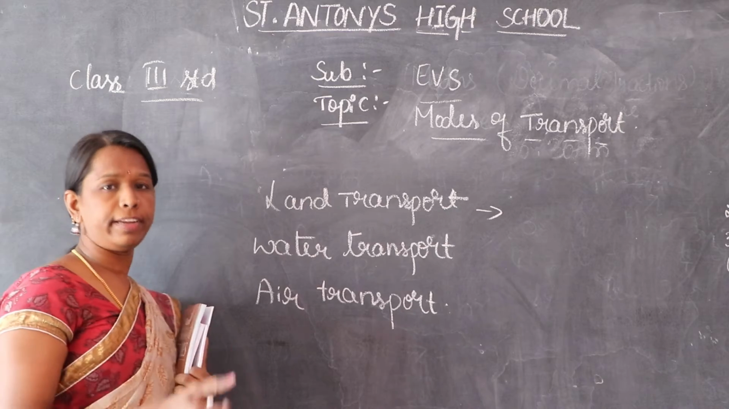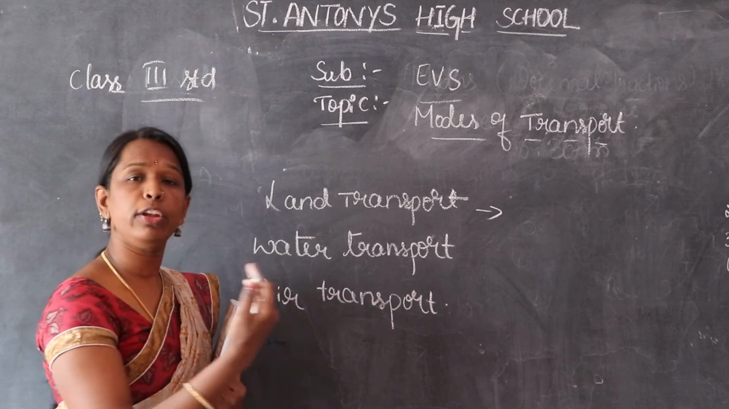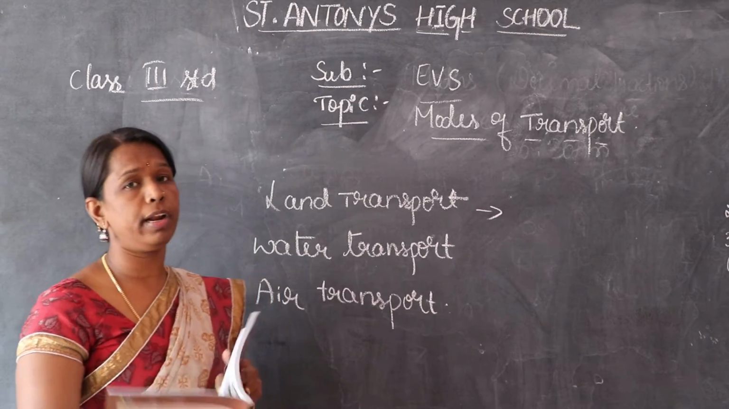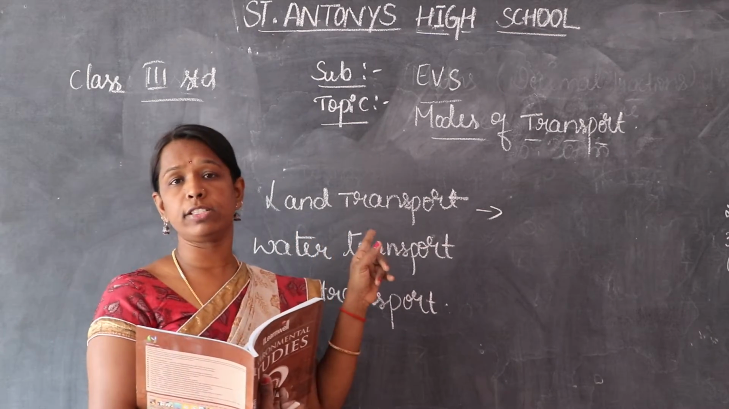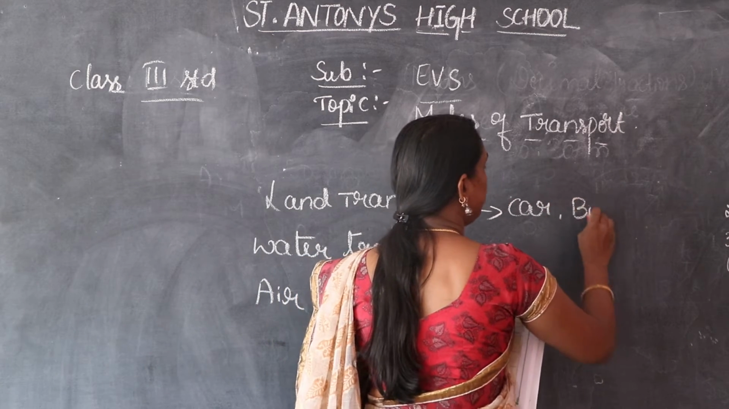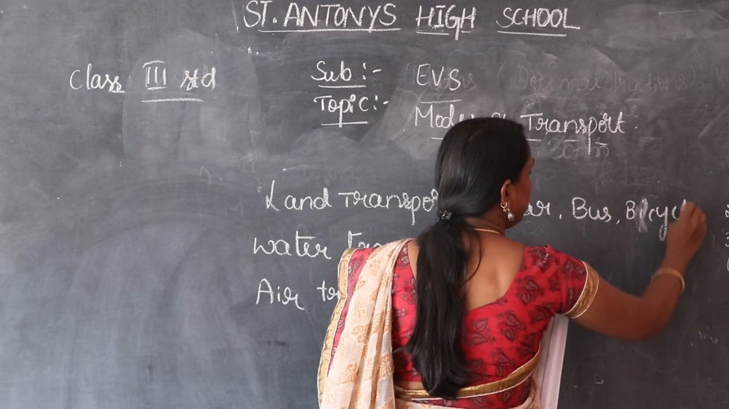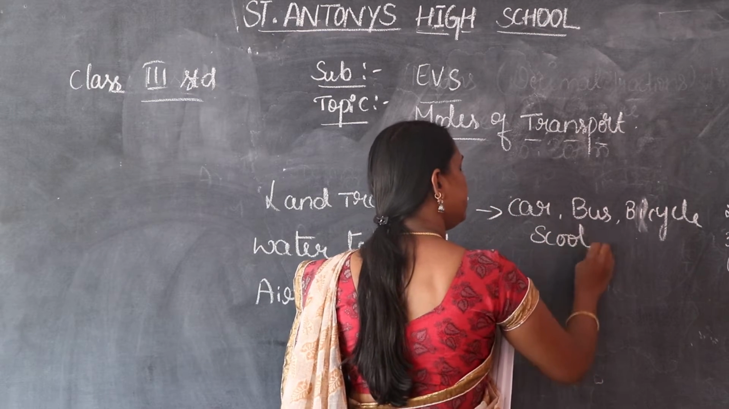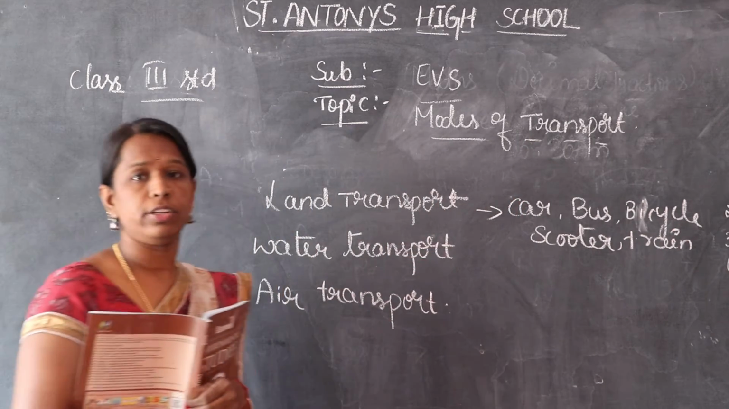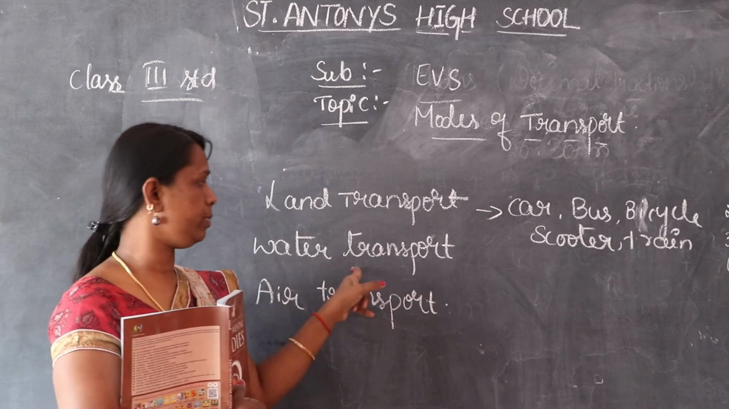Children, we know that in land transportation, the vehicles are moving on the road. When you are traveling on a bus or coming to this school, we see a number of vehicles on the road. Name the vehicles, children. Car, bus, your school bus, bicycle, scooter, train, lorry, etc. So these are the examples for what? Land transport.